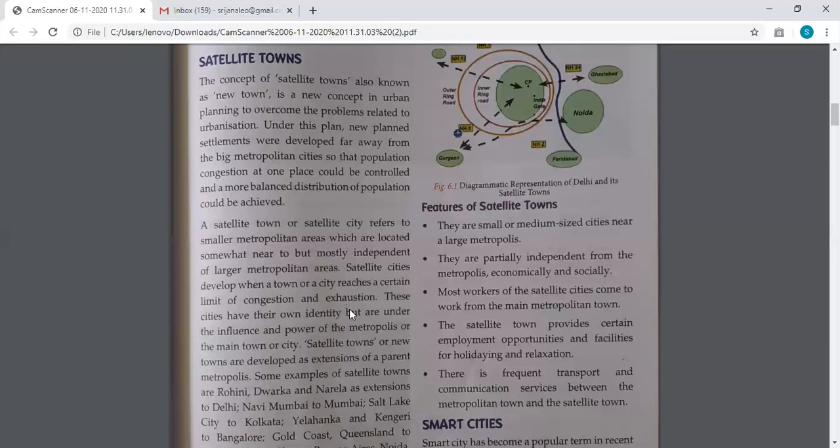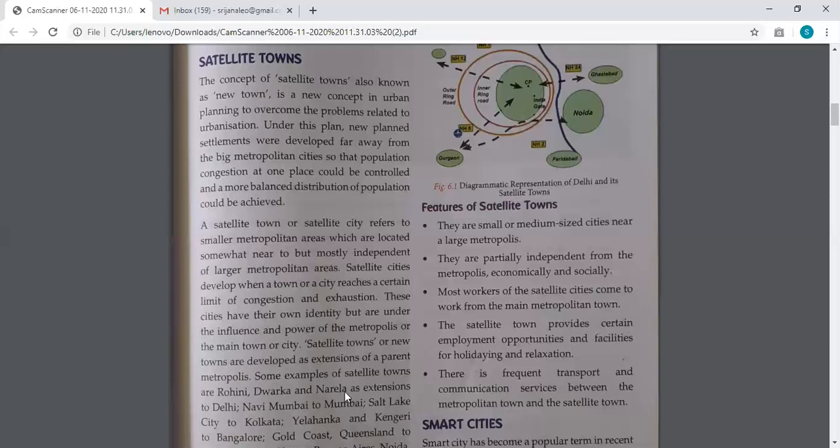These cities have their own identity, but are under the influence of the power of the megalopolis. So the main, bigger metropolitan city for which this small town has emerged, they do depend on these bigger cities. Satellite towns or new towns are developed as extensions of a parent metropolis. Understand this, it is like an extension of the bigger town, because that bigger town can no longer hold the population. Also it becomes very, very expensive for some of the population to settle in those areas. That's when the satellite cities emerge.